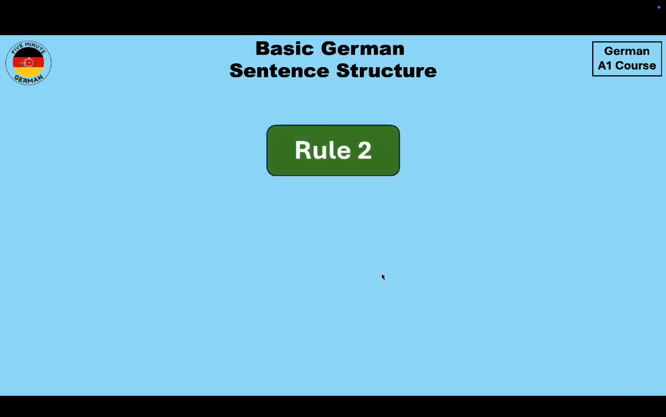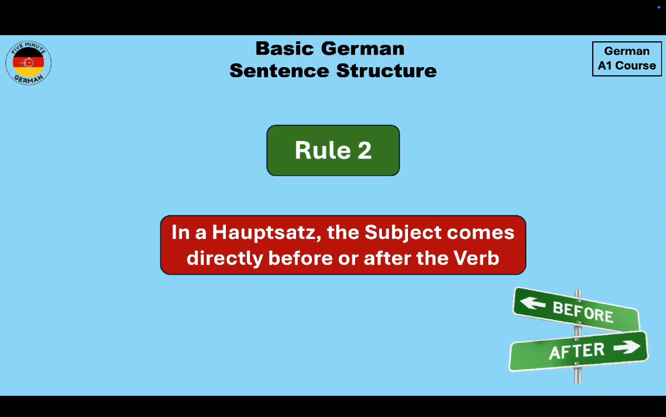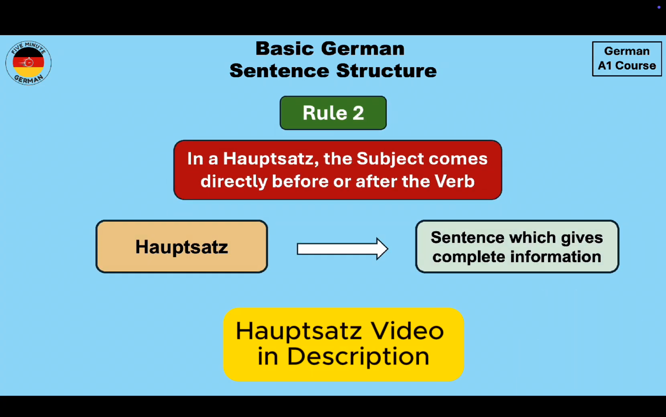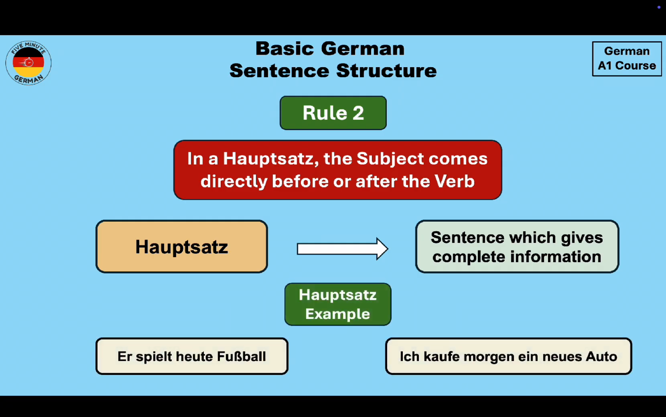So the second rule is that in a Hauptsatz, the subject comes directly before or after the verb. For those of you who do not know, a Hauptsatz is a sentence which gives complete information and it makes sense on its own. Both the sentences which we saw earlier, "spielt heute Fußball" and "Ich kaufe morgen ein neues Auto", both of them are Hauptsatz because they both give complete information to the reader. Now let's see if these sentences follow this rule.